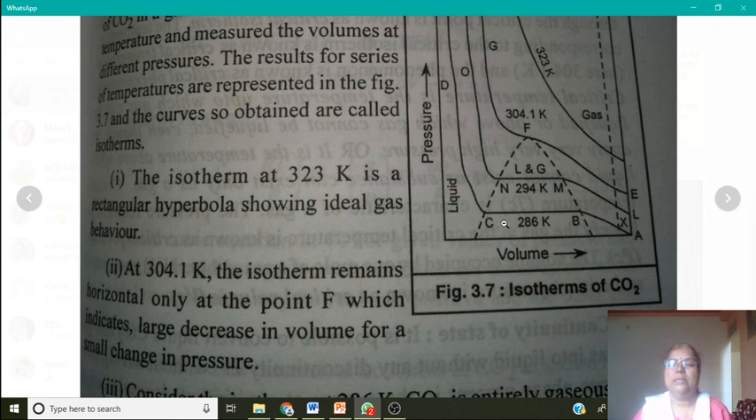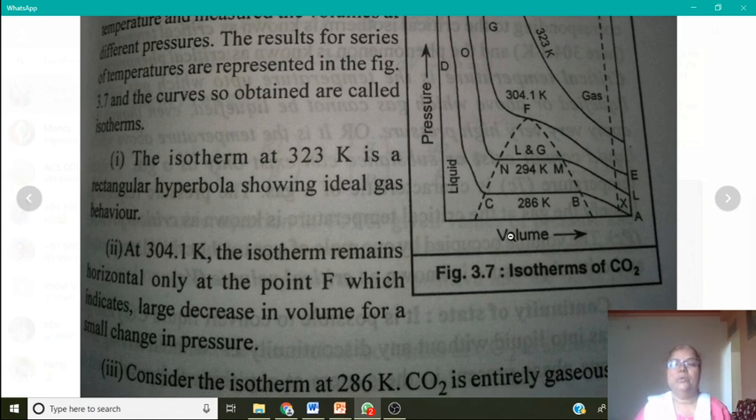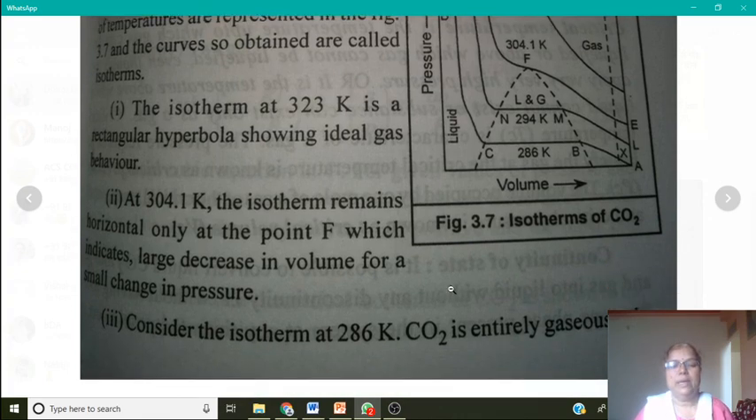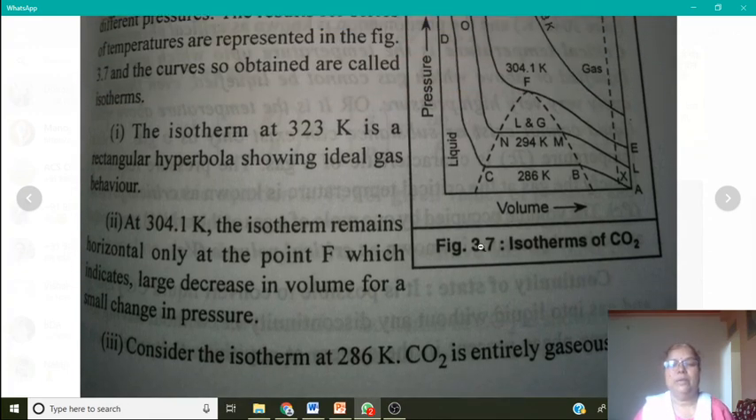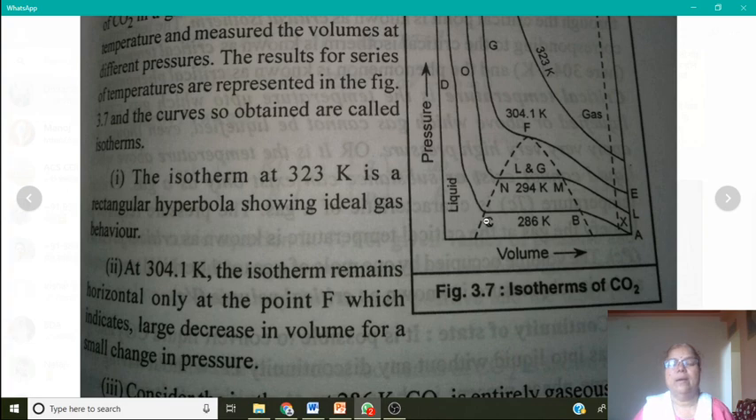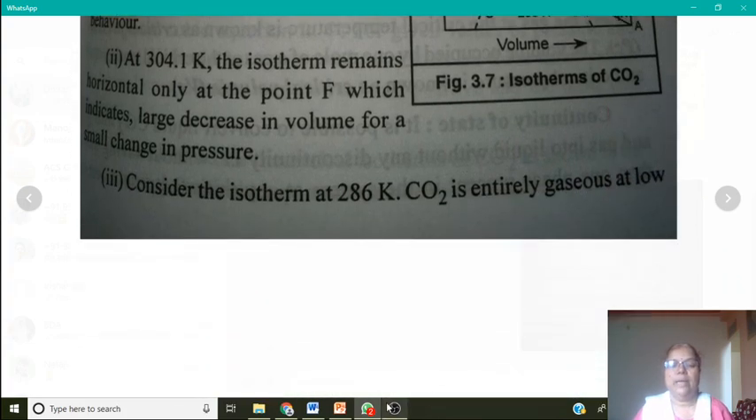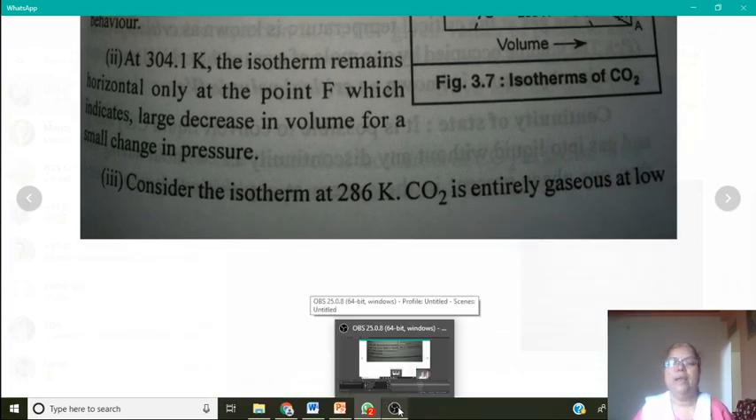For the next lecture you will learn the relationship between critical constants and van der Waals constants. So study well, stay home and prepare yourself. If you have any doubts, then ask me so that you will understand well. Thank you. We will see later on.